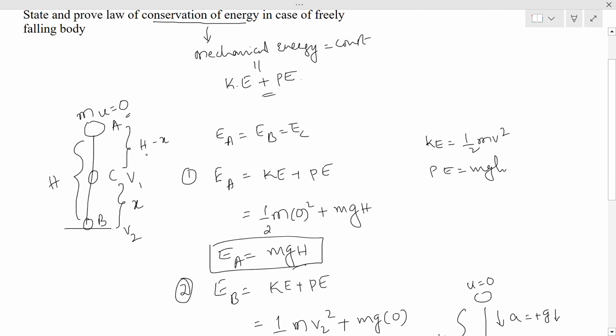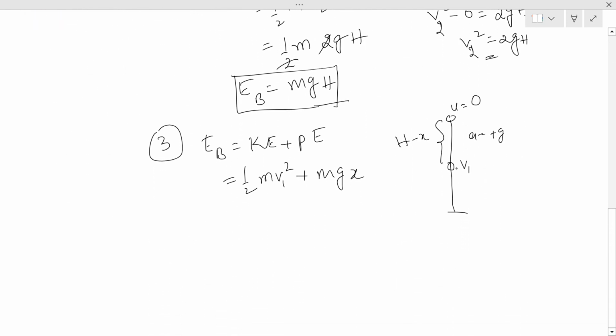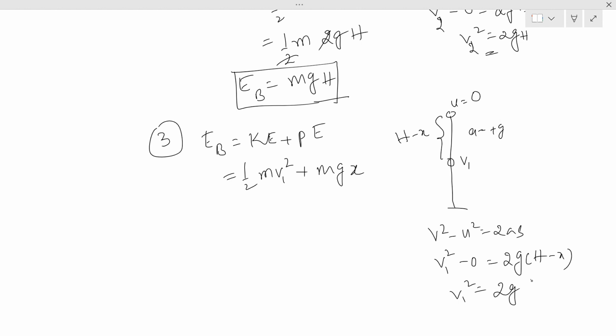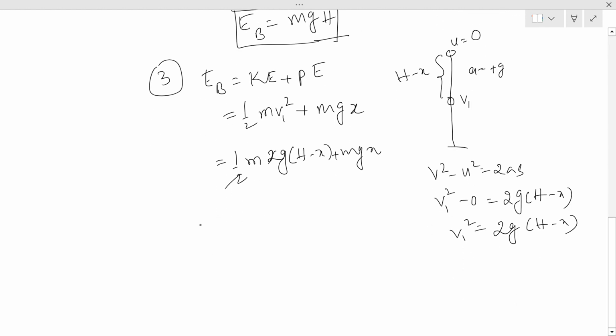We can see here this is h minus x, and substituting in the uniformly accelerated motion formula, v square minus u square is 2as, v is v1 square, u is 0, so 2g into h minus x, that is v1 square is equal to 2g into h minus x. So substituting this here, half m 2g into h minus x plus mgx. The 2 cancels. Multiply this: mgH minus mgx plus mgx. These two cancel. We get mgh.